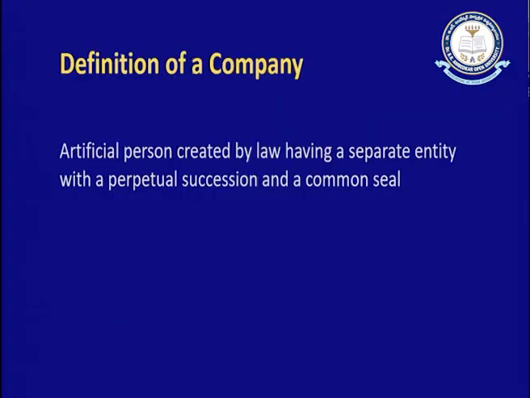And next one is the common seal. A human being can sign, but a company is an artificial person and it cannot sign. For this purpose, a special feature called the common seal is introduced. The common seal governs the authenticity of the various transactions of the company. So, we now understood that a company is an artificial person which can do business with the help of a common seal, and it is an extension of the partnership firm.